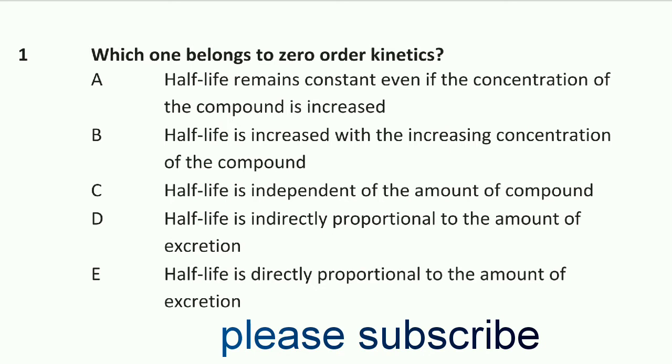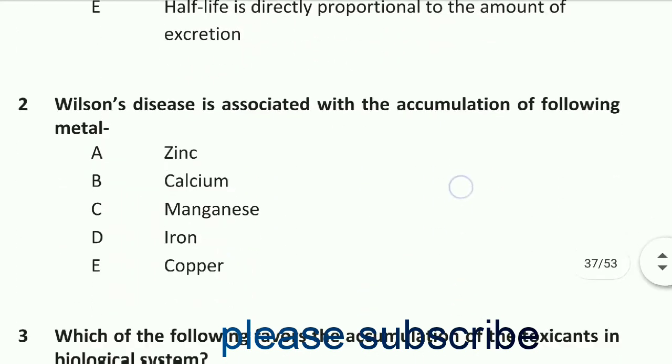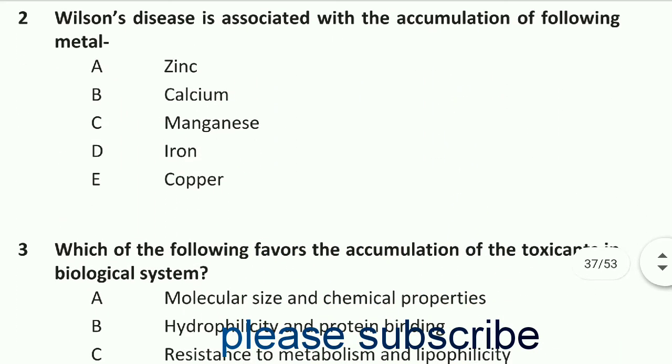Question number 1 is, which one belongs to zero order kinetics? Option B is right, half-life is increased with the increasing concentration of the compound. Question number 2 is, Wilson's disease is associated with the accumulation of following metal.